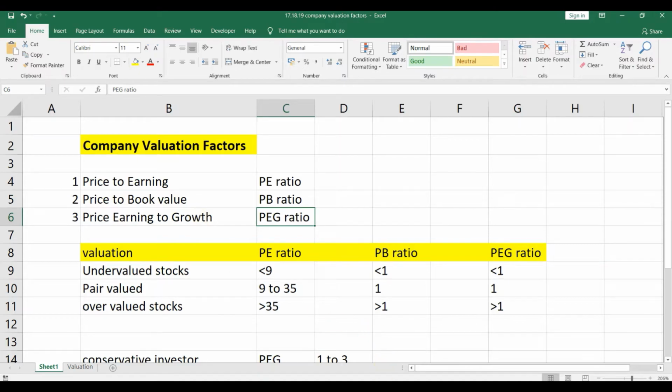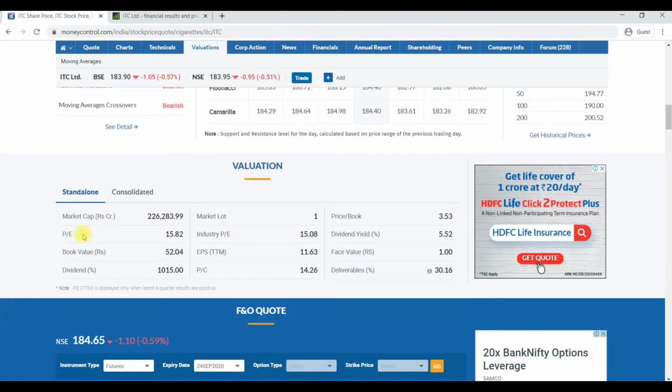To understand it better, we will go to Moneycontrol. We know that the PE ratio for ITC Limited is 15.82, right? 15.82. If you expect that the company will grow at 10% in coming days, that is the expected growth of the company, 10%.